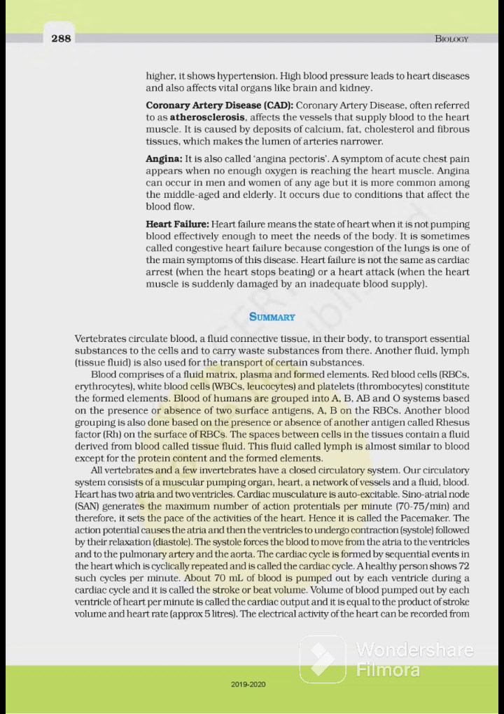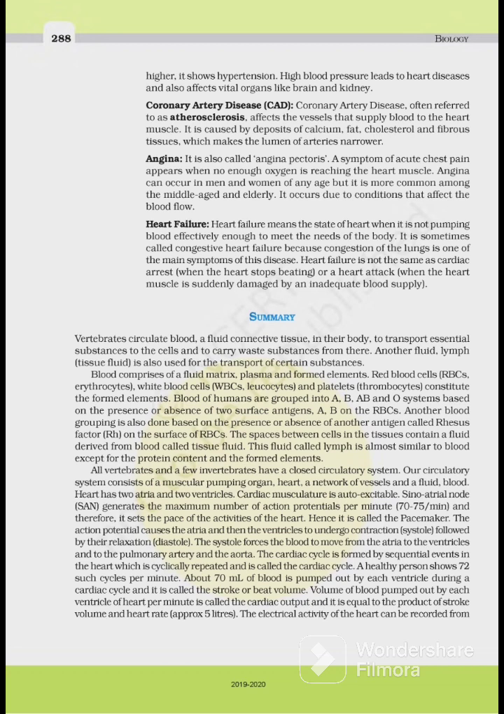A symptom of acute chest pain appears when not enough oxygen is reaching the heart muscle. Angina can occur in men and women of any age, but it is more common among the middle-aged and elderly. It occurs due to the condition that affects the blood flow. Heart failure. Heart failure means the state of heart when it is not pumping blood effectively enough to meet the needs of the body. It is sometimes called congestive heart failure because congestion of the lungs is one of the main symptoms of this disease.